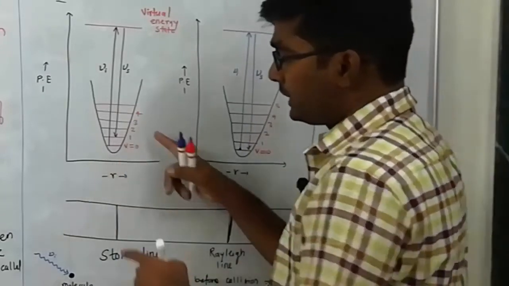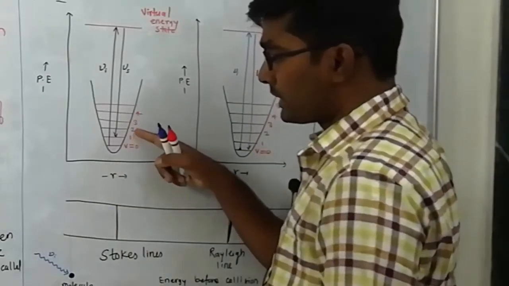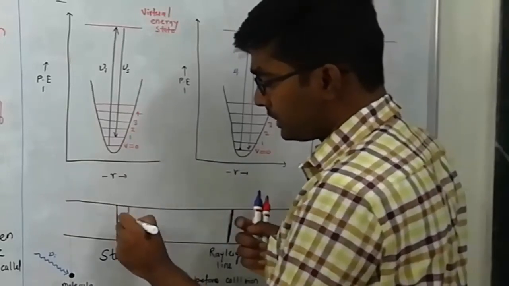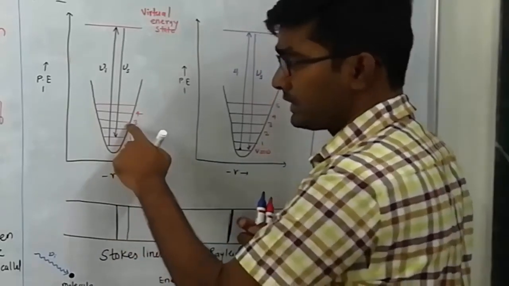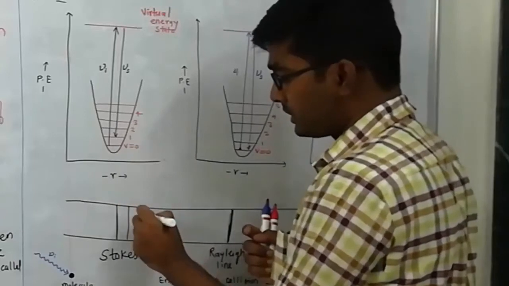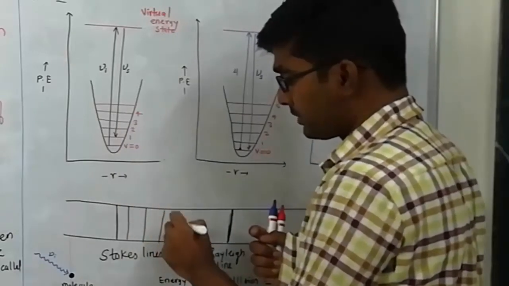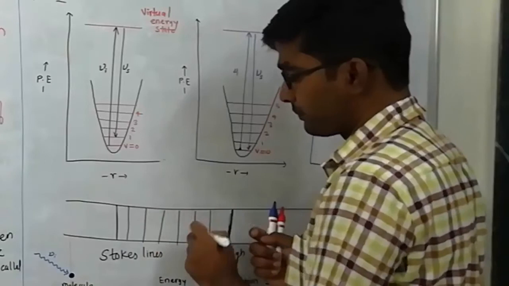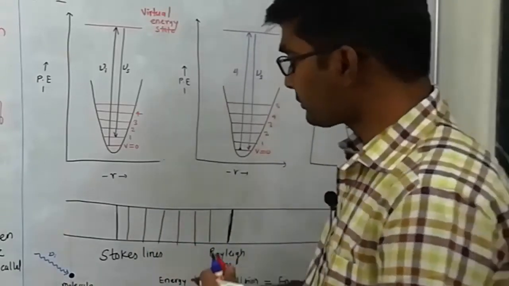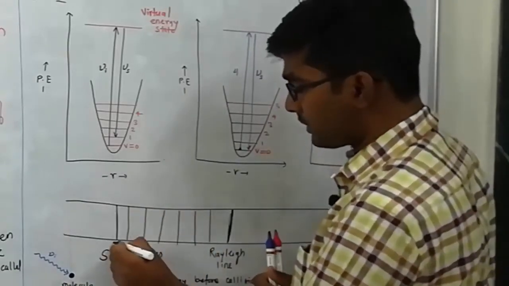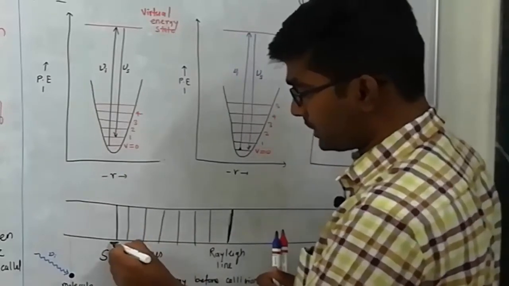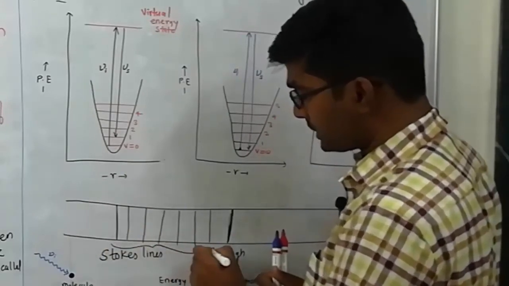If it settles to the second level, then the line is observed here. Then third level, the line is observed here, fourth level, fifth level, then on these sides. Understood? And all these lines are called the Stokes lines.